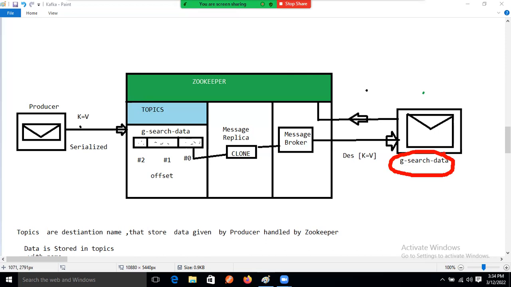So how will the search data happen now? Our Zookeeper will create one messages replica, message replica or message replication service. We can say message replication service, or in short format, message replica. Clear? What is the responsibility of the message replica? Cloning the object, means copying the topic data, copying this data from topic memory and transferring this data to the message broker.